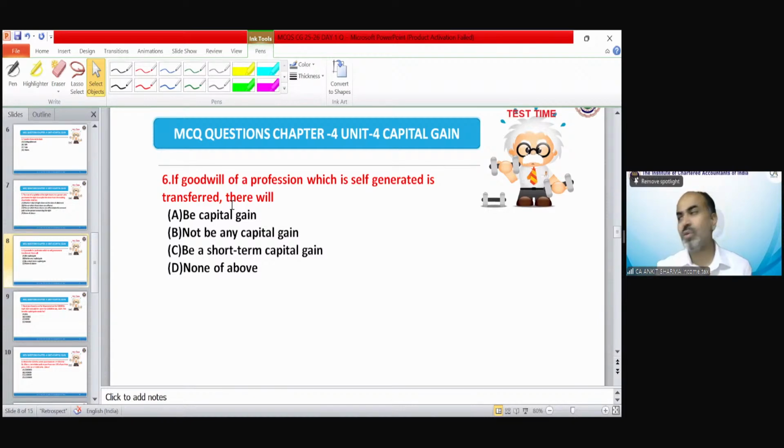Self-generated goodwill means, of course, personal nature goodwill. So if it is a personal nature goodwill, because it's self-generated, that means it's my goodwill. So automatically they are trying to tell you that it is a personal nature case. So it would not be any capital gain. So the correct answer would be B, not be any capital gain.